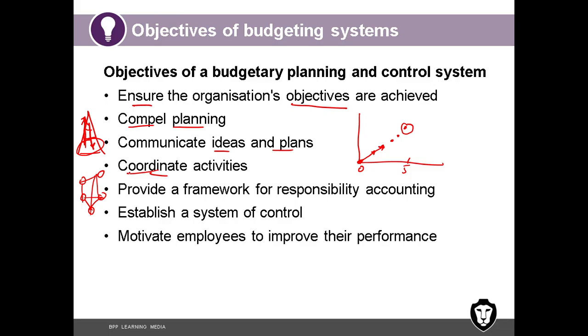But it has to be coordinated. If we coordinate properly, that doesn't happen. That coordination, budgeting is a tool for that. Provide a framework for responsibility accounting. Responsibility accounting means every manager has a boundary. He has a responsible area. He has some resources under that. He uses all these resources and he achieves his targets. So this boundary setting is done through budgeting.